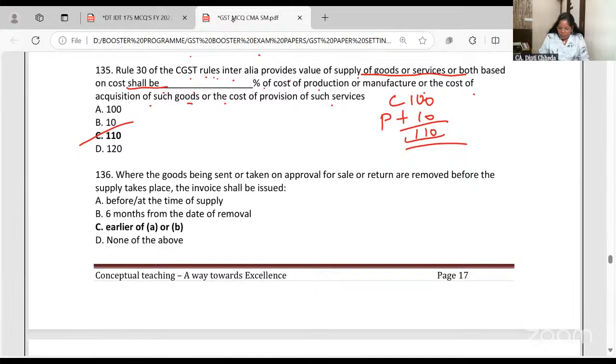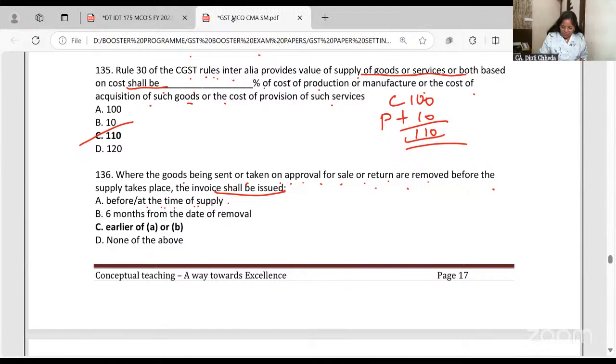Next, where goods are being sent or taken on approval for sale or return and they are removed, the invoice has to be issued either at the time of supply, or, oh sorry, 60 days was the RCM.